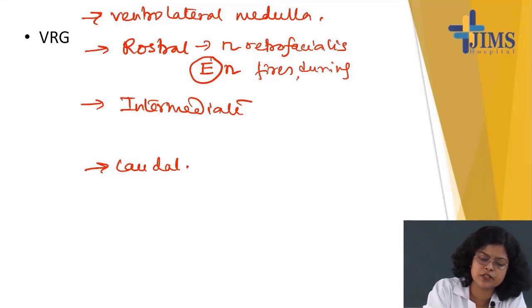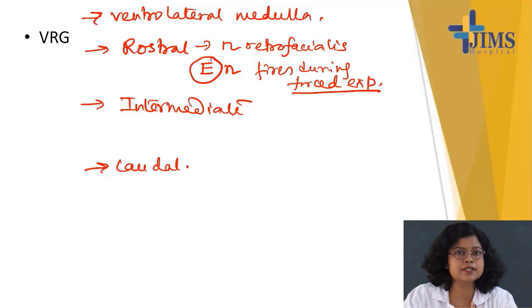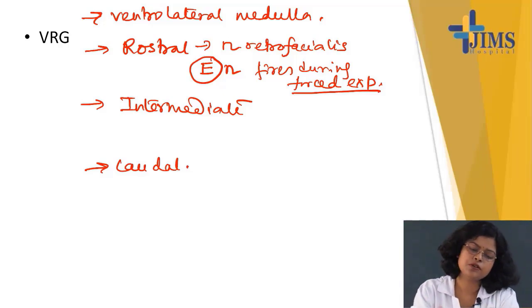expiration. During the respiratory system class, I told you that inspiration is an active process, but normal expiration is a passive process. But forced expiration becomes active. So there are no neurons for normal expiration, but neurons are present for forced expiration. So in the rostral part, this neuron of forced expiration is present.